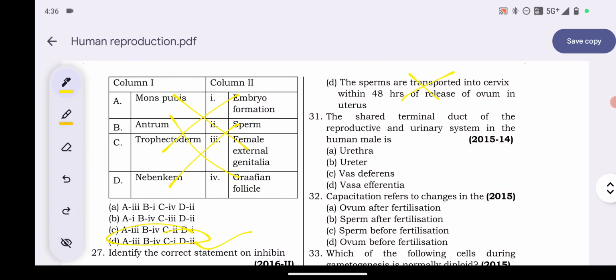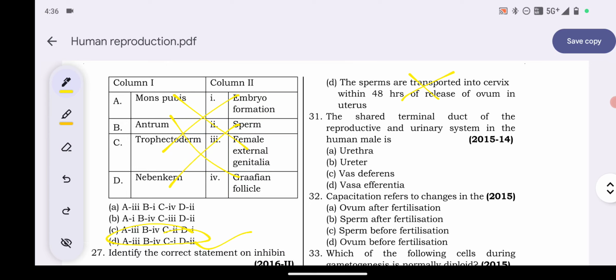So which option is correct? Option number B will be your answer. Fertilization is only possible if the ovum and the sperm arrive at the ampullary isthmic junction at the same time. This is why not all copulation results in pregnancy and fertilization. Question number 31. The terminal duct of the reproductive and urinary system in the human male is.